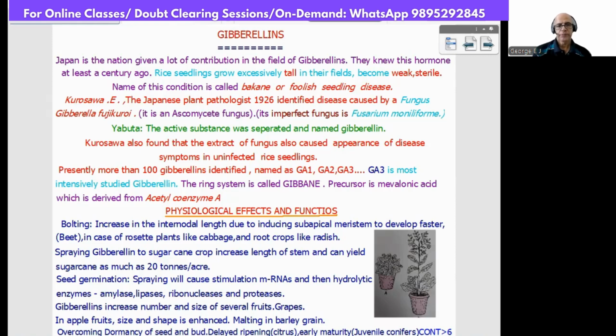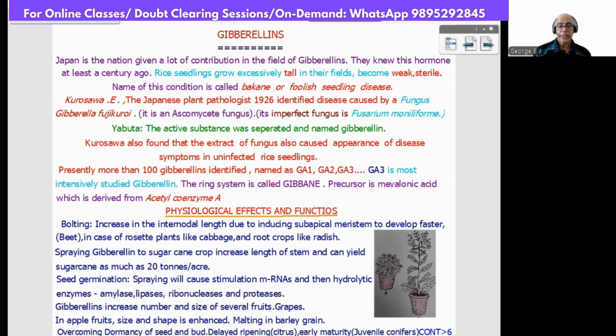Now Yabuta, another scientist, separated the active substance and named it gibberellin. Kurosawa also found that the extract of the fungus also caused the appearance of disease symptoms in uninfected rice seedlings when it comes in contact. So the disease can be spread. That is given by Kurosawa. Presently, more than 100 gibberellins are identified, named GA1, GA2, GA3. GA3 is the most intensively studied gibberellin. GA3 itself is a question.